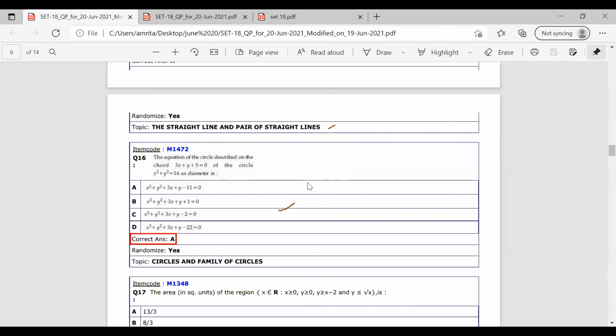The equation of the circle described on the chord, given by 3x + y + 5 = 0, of the circle x² + y² = 16 as the diameter. So here there are two circle concepts. The first one is the circle that is described on the chord, and the chord of the circle is acting as the diameter to another circle. So there are two circles in this concept. You need to get an idea about this concept.